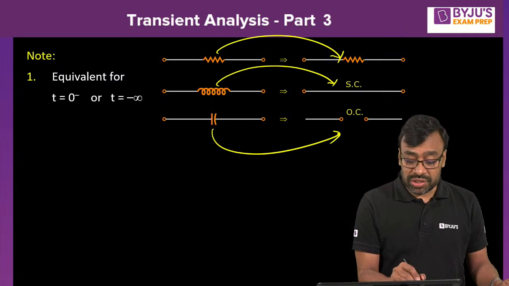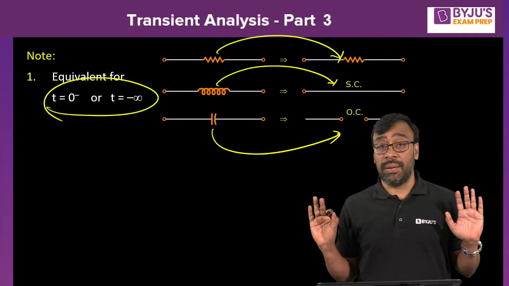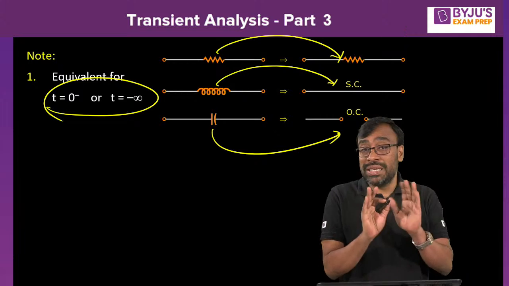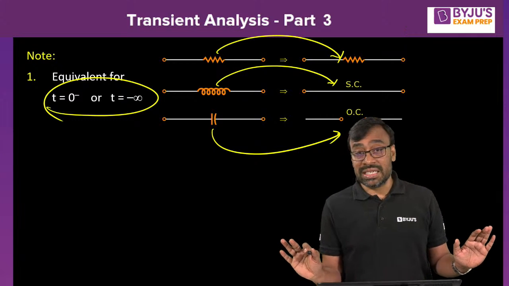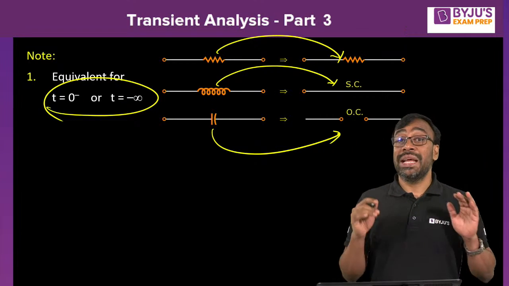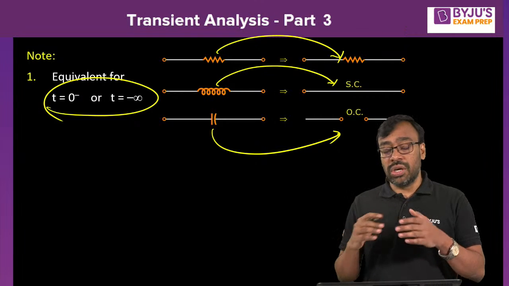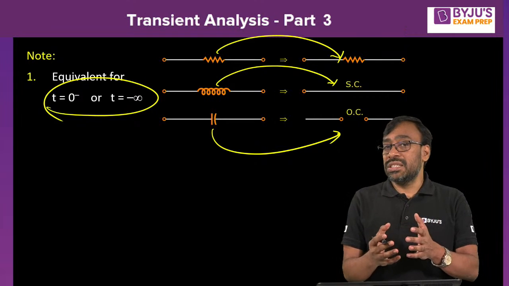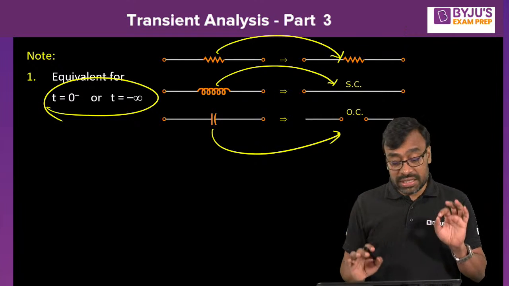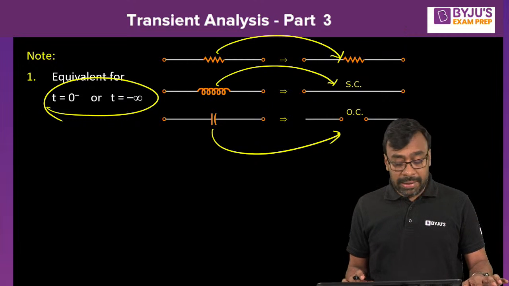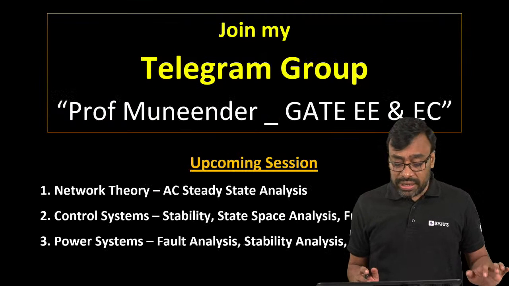And before the switching operation, 0 minus or minus infinity both are the same. But plus infinity and 0 plus are not the same. Both are different. Understand? 0 minus and minus infinity are the same. Plus infinity is the final condition, and 0 plus conditions are the initial conditions. Both are different. But 0 minus and minus infinity both are the same. Okay, well. So shall we construct now t equal to 0 minus?